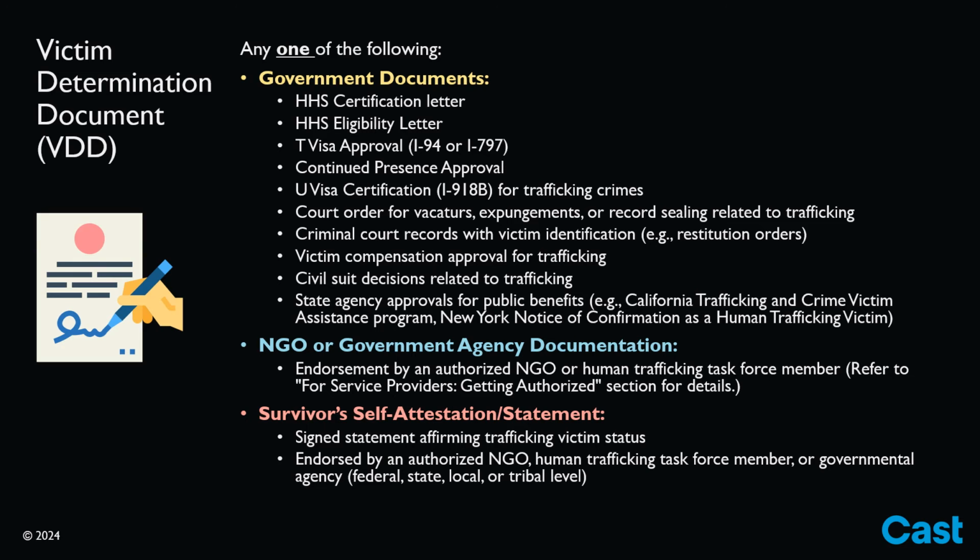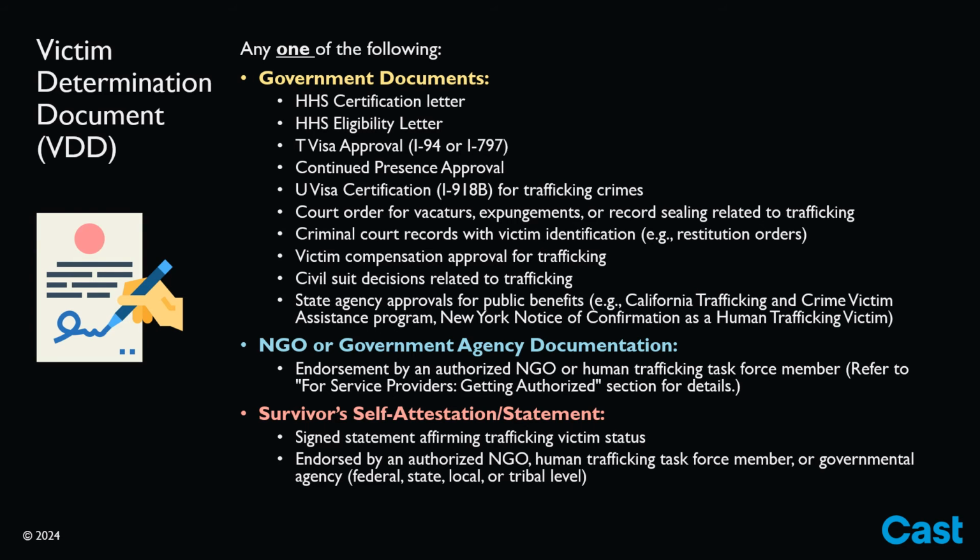If a survivor lacks government documents like a T visa approval notice, certification letter, or vacatur order, they should contact an NGO or nonprofit for support in obtaining a letter endorsing their DBRA relief request. In the CAST guide, we provide links to lists of organizations that work with survivors of trafficking and who may be authorized to provide a VDD. However, as of the time of recording this video, few NGO agencies are authorized to issue these letters or to endorse a survivor's statement. If you are a survivor watching this and approach a nonprofit unfamiliar with the DBRA, you can offer them the CAST guide on DBRA, which includes a section for service providers explaining how they can become authorized.